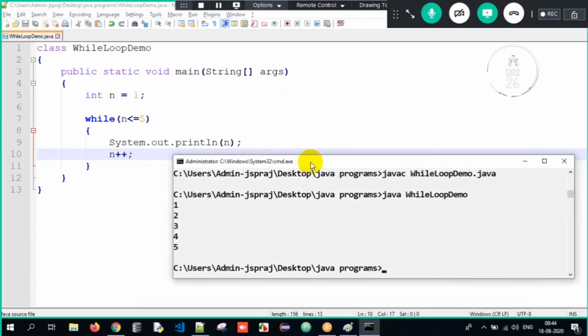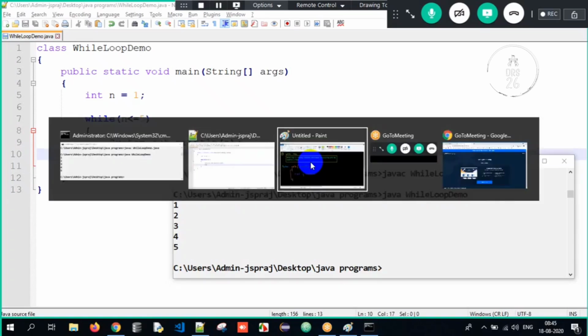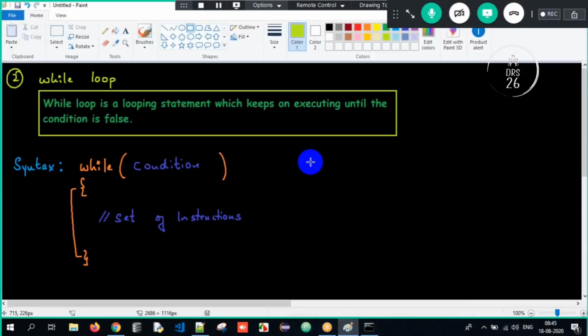Clear? So this is how we are supposed to understand what a while loop is. A while loop is a looping statement. It keeps on executing if the condition is true. It's going to stop only when the condition is false. I'll give you a lot of differentiation a bit later, but as of now we understood what a while loop is.